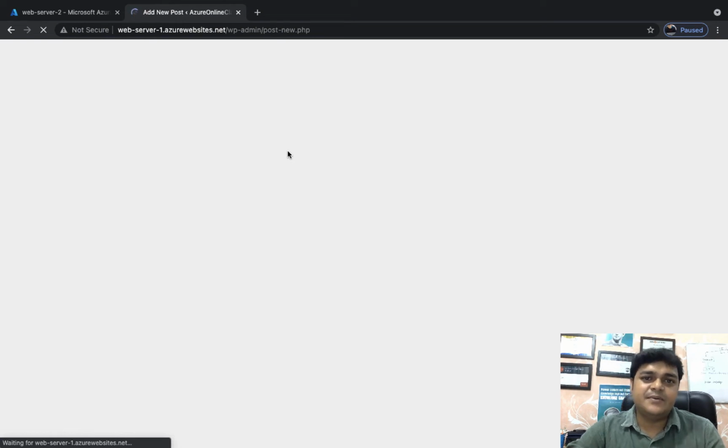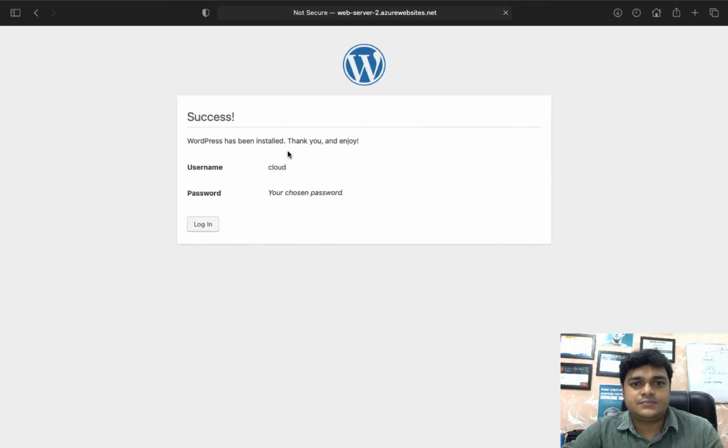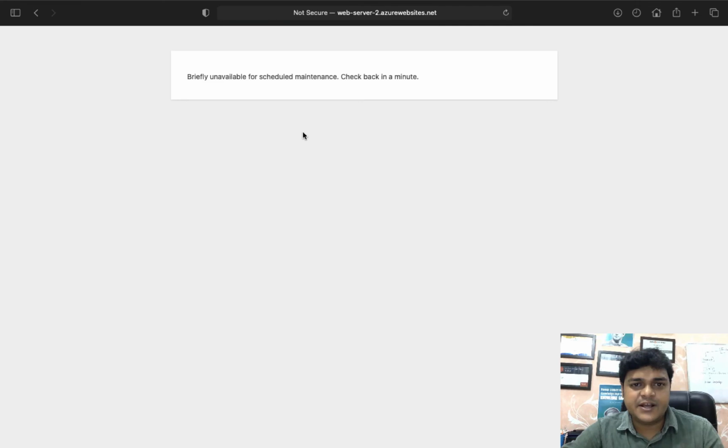Taking much time. Normally the entire practical will take up to a maximum of 10 minutes, so it depends upon the internet speed and also the location. Meanwhile, log in to the second web server as well.